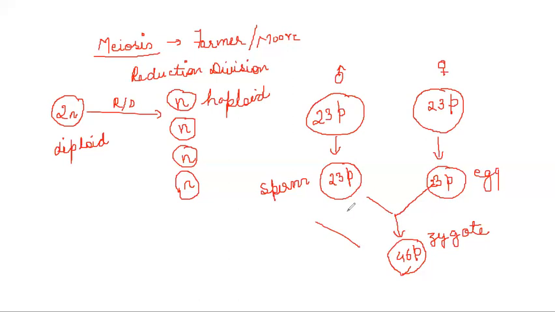This is not the case. We want some process through which the sperm and egg have only 23 and 23 chromosomes, so that when the zygote is formed, we can have 23 pairs of chromosomes, and the number of chromosomes in a species is constant. So let us see how we can have that.